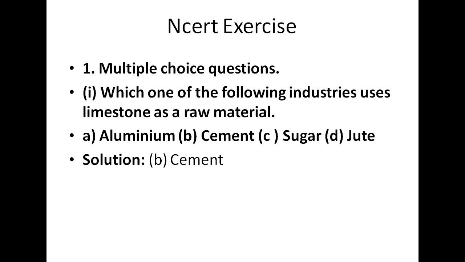Aluminium doesn't use limestone, because it is made from bauxite. Sugar is also not using limestone. Jute is an agricultural product, so it is also not using limestone. So here comes cement. Cement is a mixture of these particular minerals, and the combination of that makes cement. So the answer to this question is B, cement.